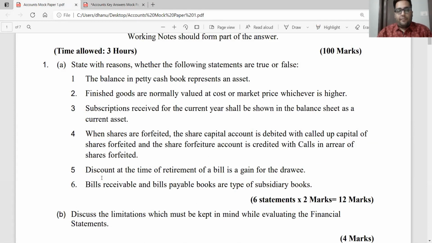Coming to statement number 5, discount at the time of retirement of a bill is a gain for the drawee. What do you mean by retirement of a bill? Retirement of a bill means that the payment for the particular bill is happening before the maturity date. So you have the date of bill drawn, you have the term of the bill, and you have a maturity date. Before the maturity date itself, the drawee wants to pay for the amount of bill. Now, is this discount a gain for the drawee or is it a gain for the drawer?